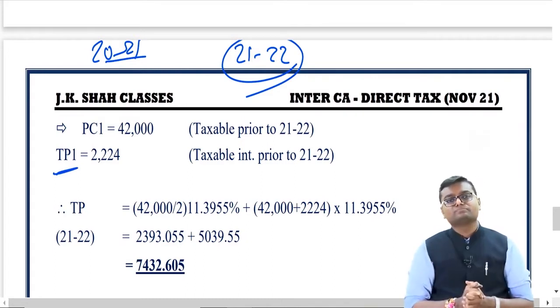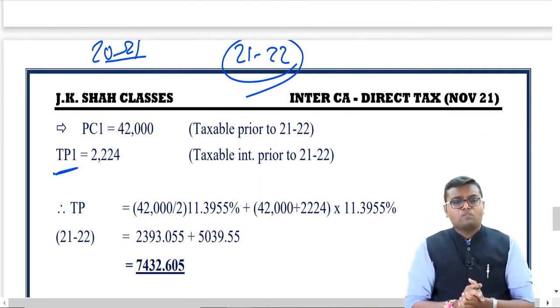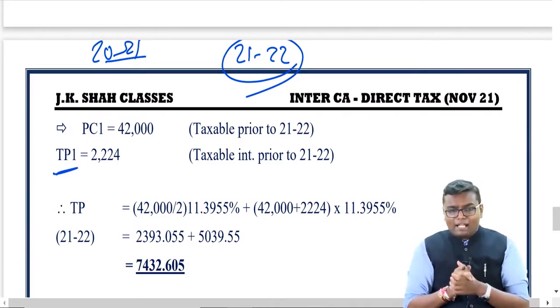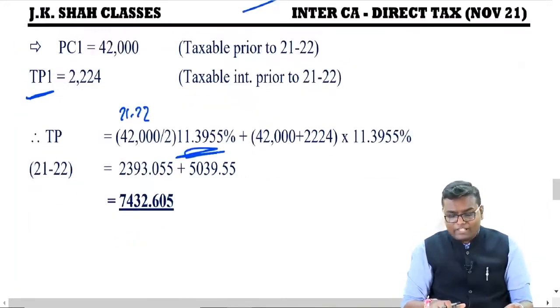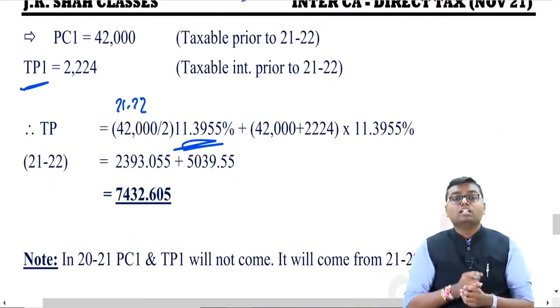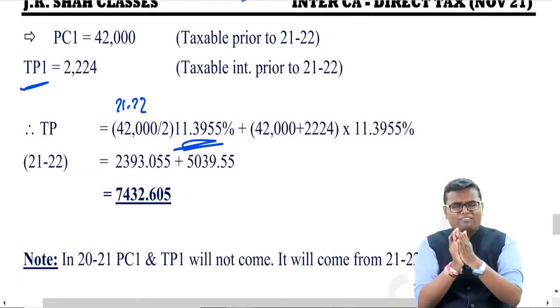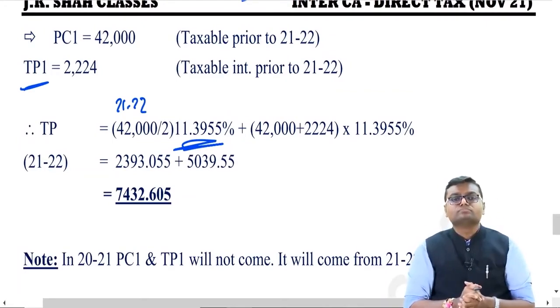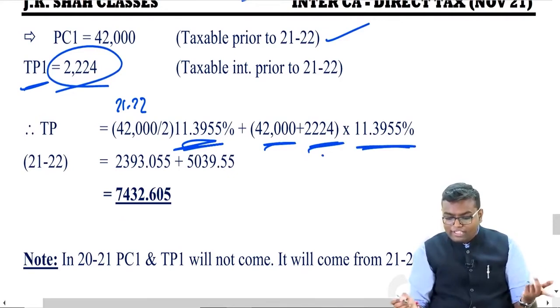Here it is. So what will be TP over here? PC divided by 2 into R: 42,000 of 21-22, divided by 2, into the effective rate of interest of 21-22, plus PC1 plus TP1 into R: PC1 42,000, TP1 2,224, into the effective rate of interest.